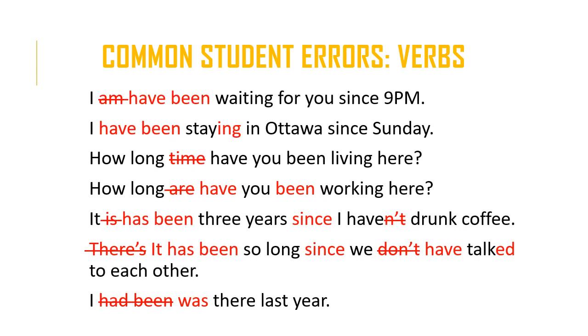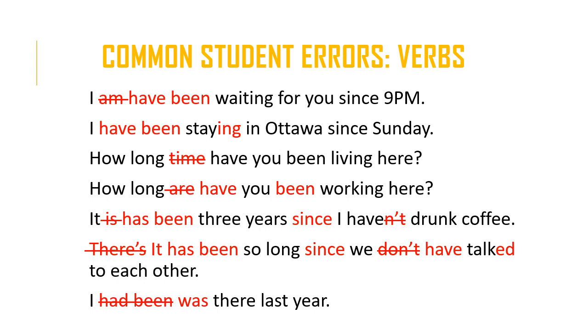The original sentence read, I am waiting for you since 9 p.m. So rather than using the present perfect progressive, the present progressive was used. Okay. And the simple answer as to why we use the present perfect progressive is because this is an ongoing action that hasn't been completed yet. That began sometime in the past.